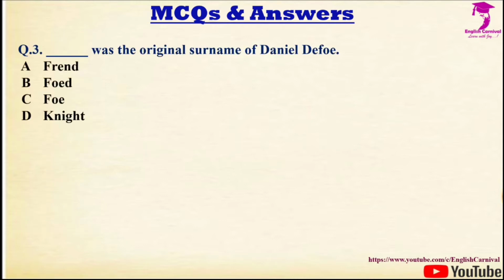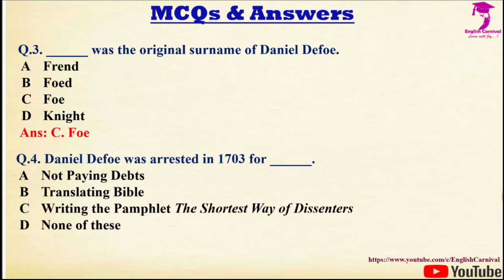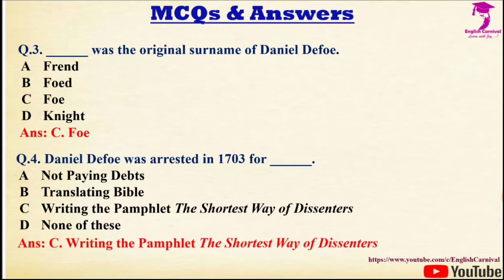Question number 3, we have dash was the original surname of Daniel Defoe. Options are Friend, Ford, Foe and Knight. The correct answer is C, and his original surname was Foe. Question number 4, we have Daniel Defoe was arrested in 1703 for dash. Options are A, not paying debts, B, translating Bible, C, writing the pamphlet The Shortest Way with the Dissenters, and D, none of these. Correct answer is C, and it is writing the pamphlet, that is The Shortest Way with the Dissenters.